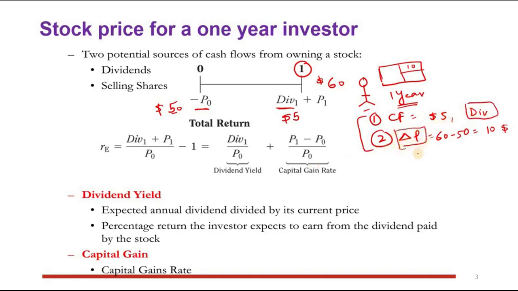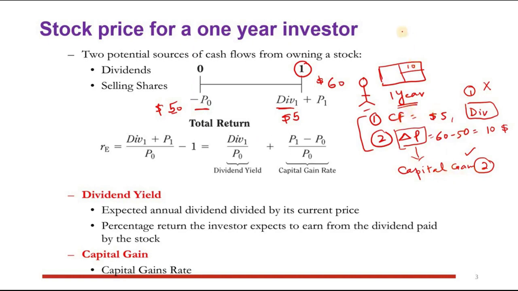So change in price is called capital gain, right? Capital gain, and this is called dividend, right? So there are two types of cash flows that the stockholder normally receives. One is the dividend and the other is capital gains, right? Okay, so for instance, if companies don't pay dividends, they may help you in increasing your capital gain, right? Okay, so if they pay higher dividends, normally the capital gain would be less.